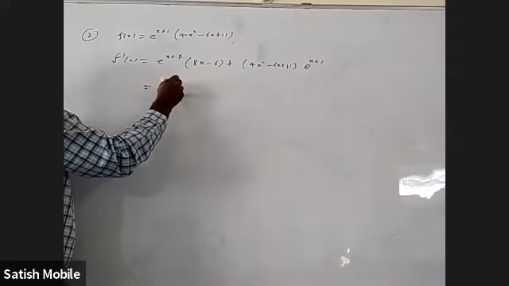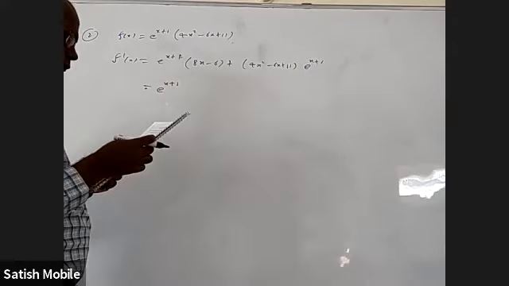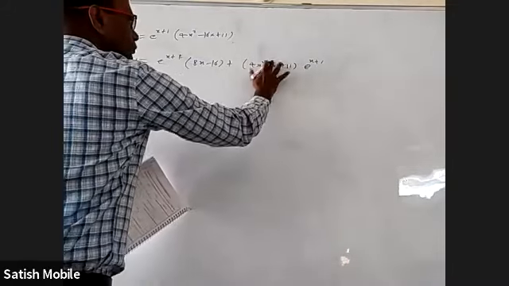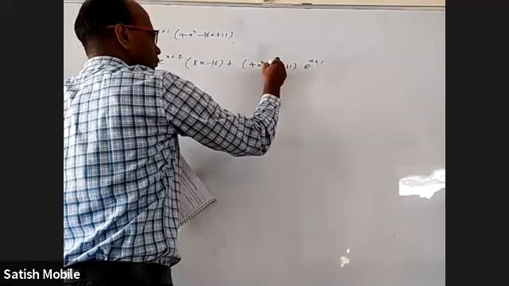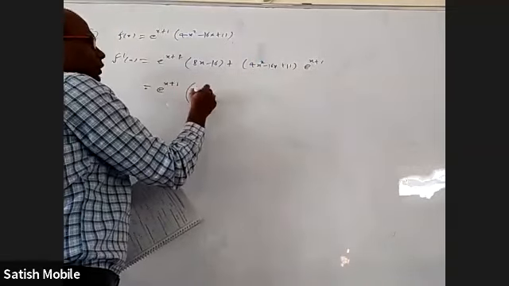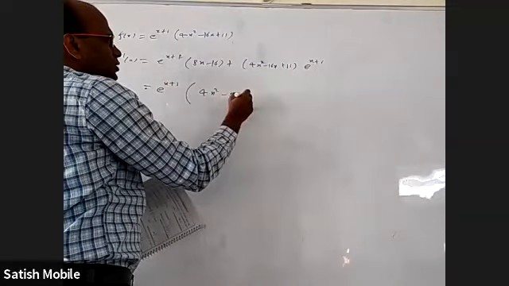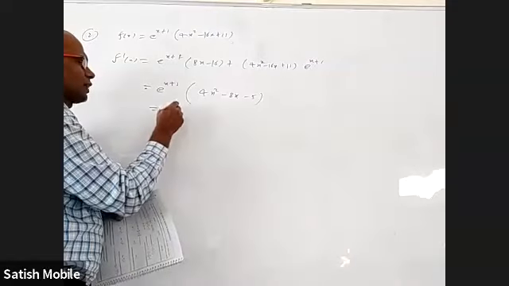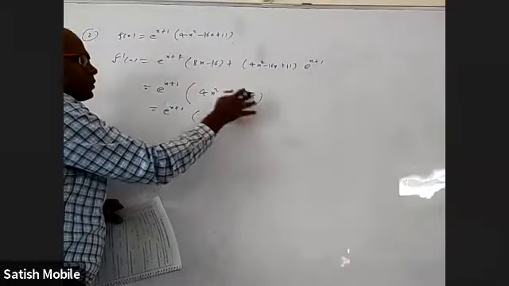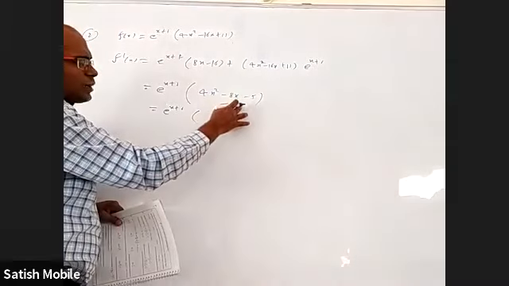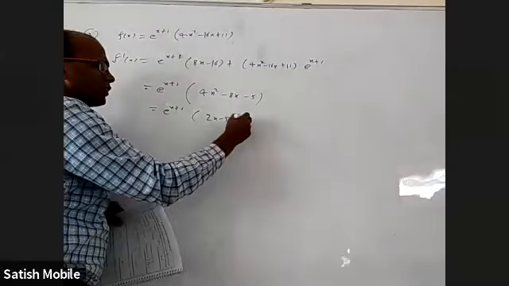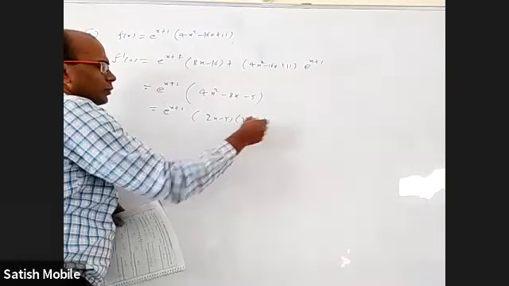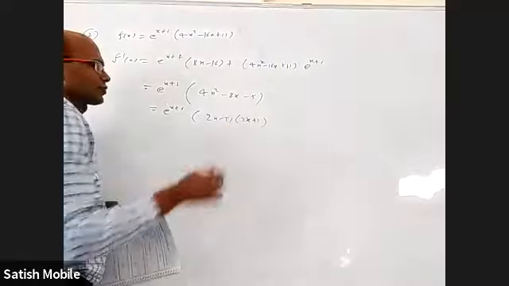If I take e power x plus 1 common, I get 4x square minus 8x minus 5. This is always positive, everything depends on this. So let's factorize this. This is minus 20 and minus 10 plus 2. So (2x minus 5) into (2x plus 1). 4x square minus 4x.